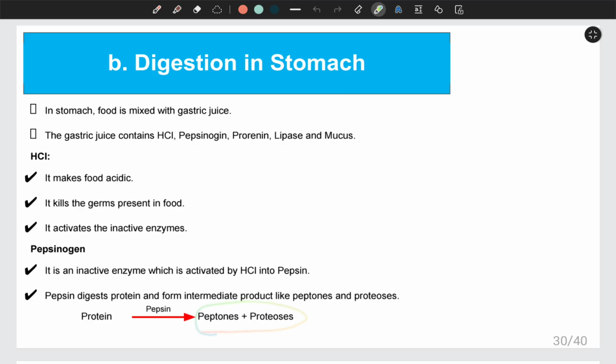It is not the final product of protein, because the final product, the simplest form of protein, is amino acid. So this is the intermediate product that is formed by the digestion of protein with the help of the enzyme pepsin. And pepsin is the active enzyme, but it was inactive before, and the inactive form was pepsinogen. Later on, with the help of hydrochloric acid, the pepsinogen gets activated and converts into pepsin.